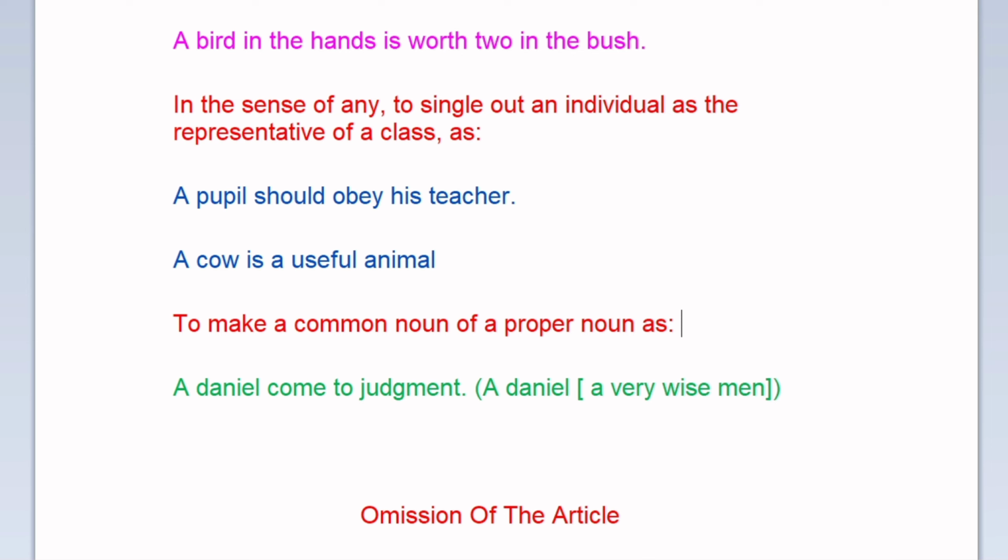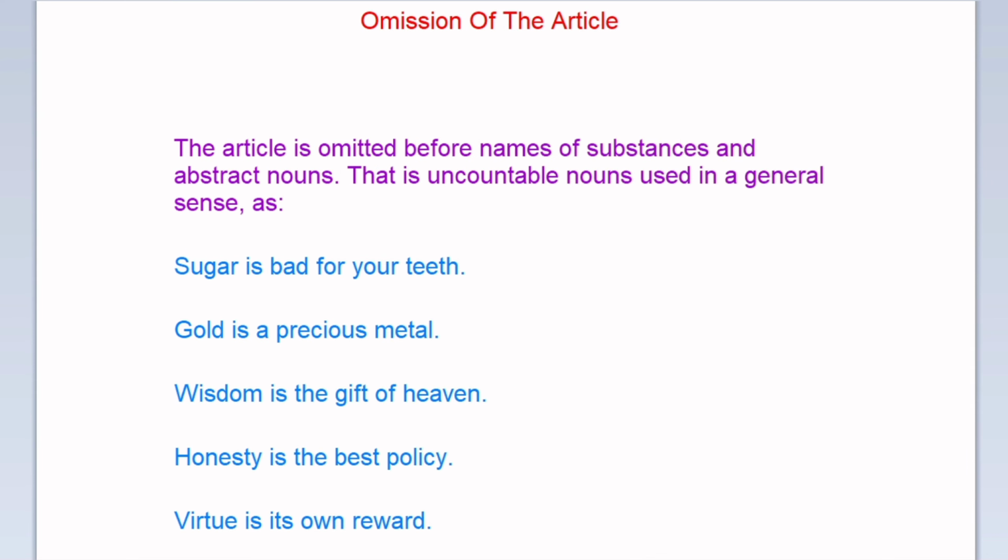In the sense of any, to single out an individual as a representative of a class, as in "A pupil should obey his teacher," "A cow is a useful animal." To make a common noun of a proper noun, as in "A Daniel come to judgment." A Daniel is equal to a very wise man. Omission of the article.